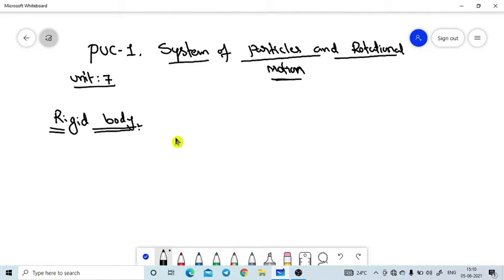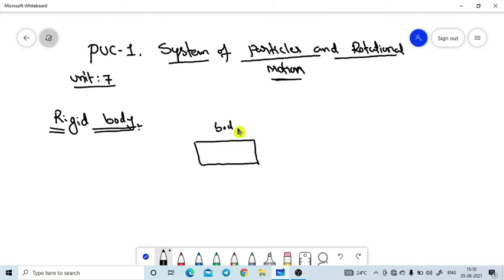So what is the basic definition of a rigid body? Now we are taking one example, then we can easily understand what is meant by a rigid body. See, this is one object, we are considering this as body 1.